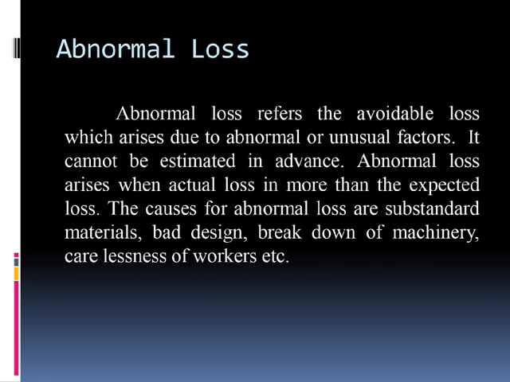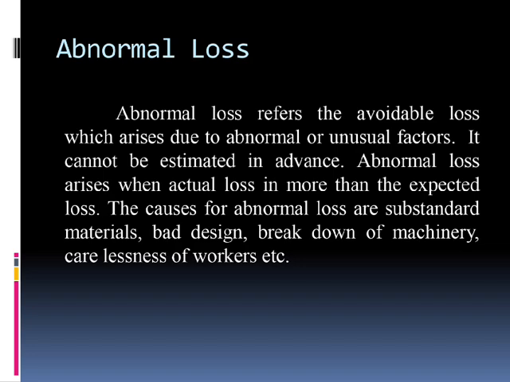Next one, abnormal loss. Abnormal loss refers to the avoidable loss which arises due to abnormal or unusual factors. It cannot be estimated in advance. Abnormal loss arises when actual loss is more than the expected loss.